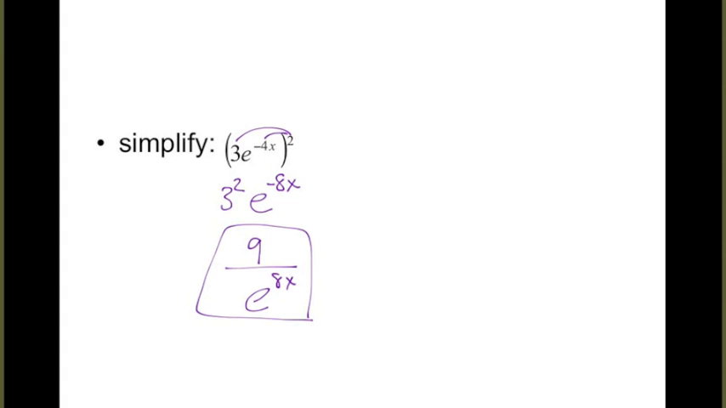So all the properties that we learned earlier this year that apply to variables or other numbers apply to E as well, because E is just a number. It's a special number, but it's just a number.